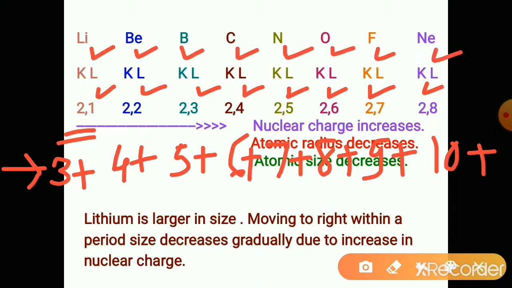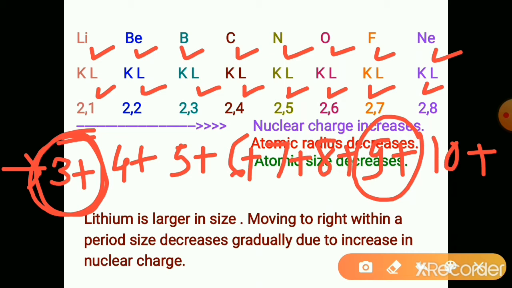But on the nucleus of lithium, only 3 positive charges are there, and on the nucleus of fluorine, 9 positive charges are there. Distance of the nucleus to the last electron is the same.